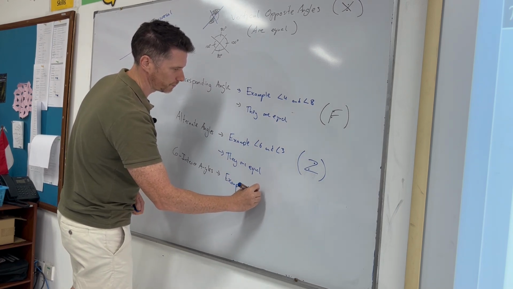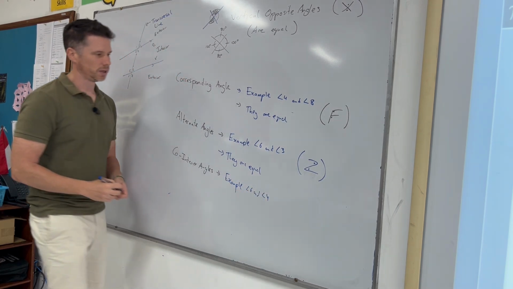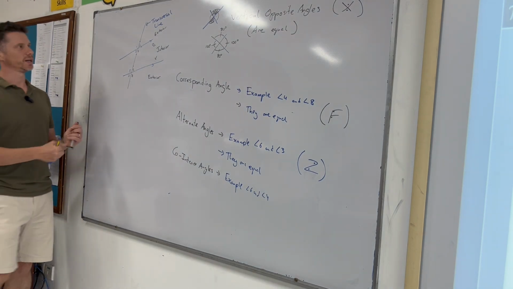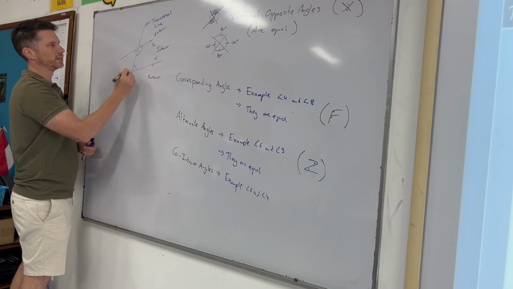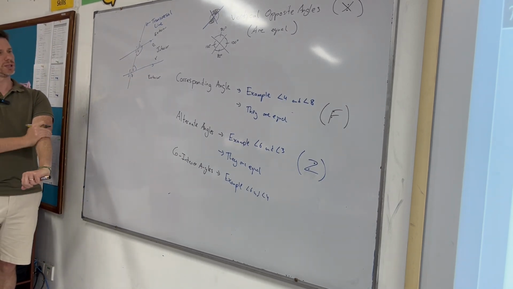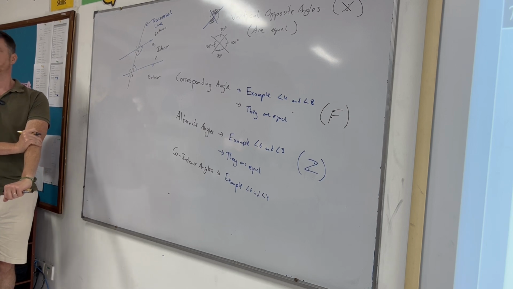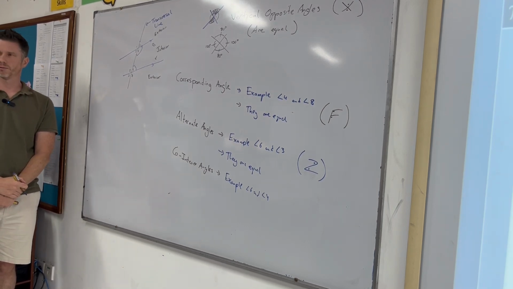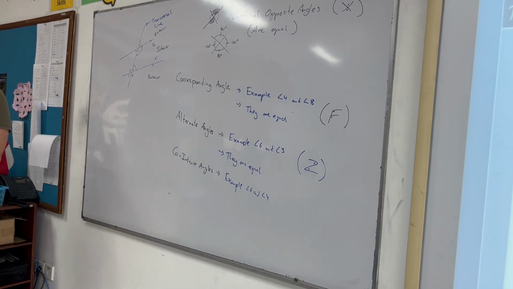Angle 6 and angle 4 have a special relationship, and it's not that they are equal. Can anyone tell me what that might be? So we're looking at angle 4 here and angle 6. They have a relationship together. What do we think it is? Schlock? They're both inside, yes, so co-interior, yeah. They are unequal, but they also have a special relationship. Destin? Very good. They add up to 180.